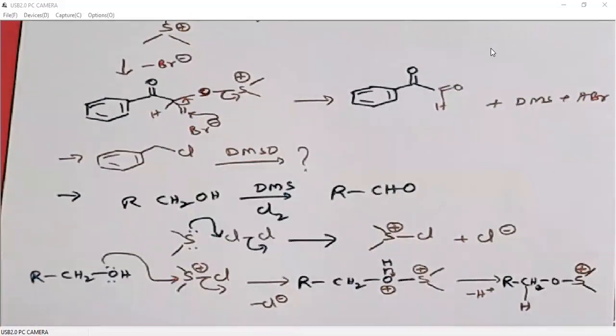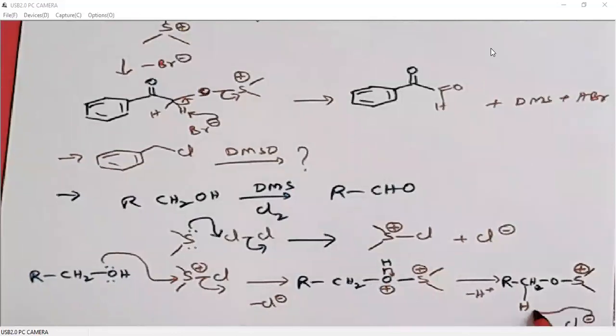So that a base from the reaction mixture, for example this Cl minus, can pick up this proton, and then this Cl minus will pick up this proton. There are two Cl minus, right? So one Cl minus can take this proton, another Cl minus can take this proton. Okay, so I'll write this. Cl minus will take up this proton.